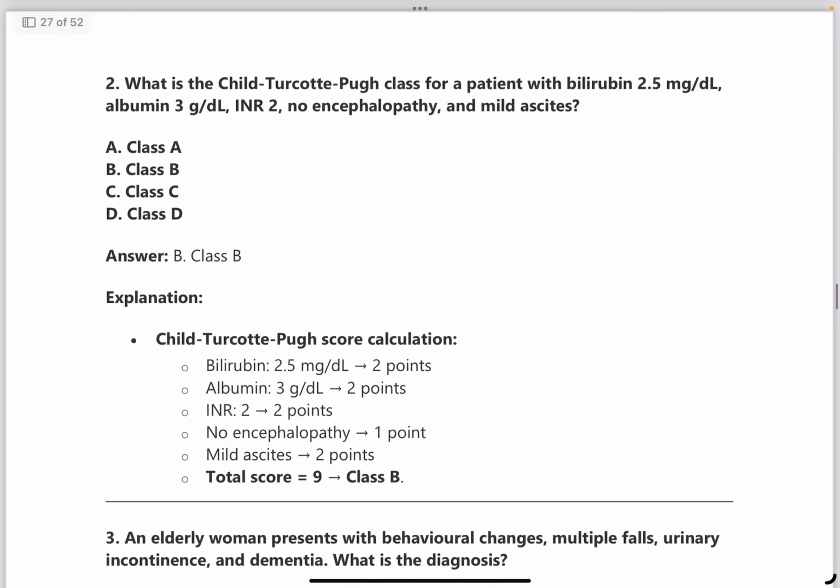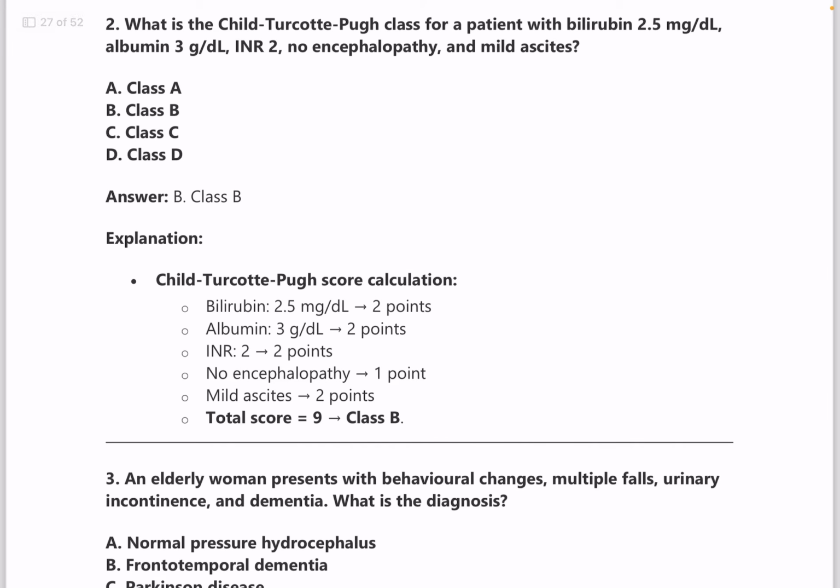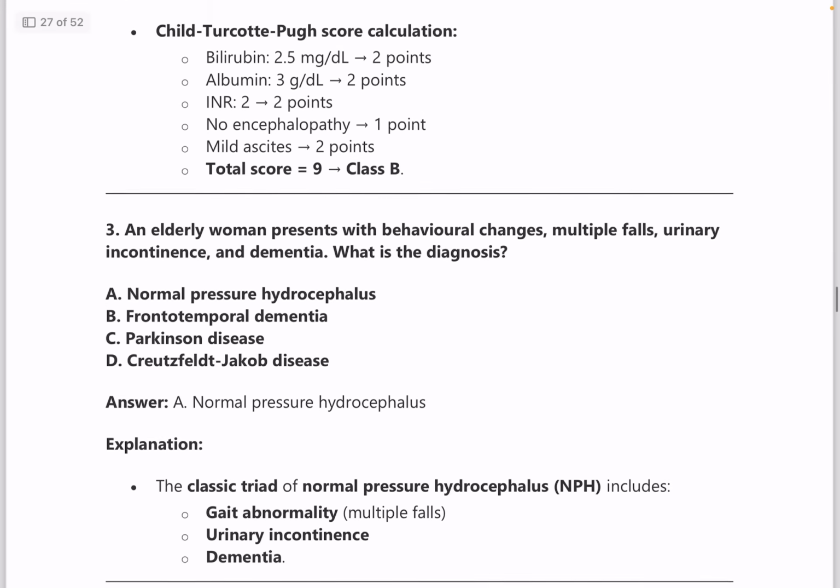Next, what is the Child-Turcotte-Pugh classification for a patient with bilirubin of 2.5, albumin of 3, INR of 2 and no encephalopathy and mild ascites? Again, you need to know about these 5 parameters which are included under the Child-Turcotte-Pugh scoring, and you need to calculate the total score and then classify it under class A, B, C. And here the total score is 9, so it becomes class B.